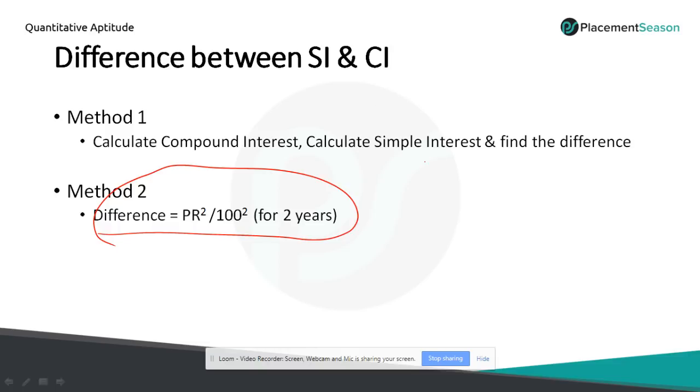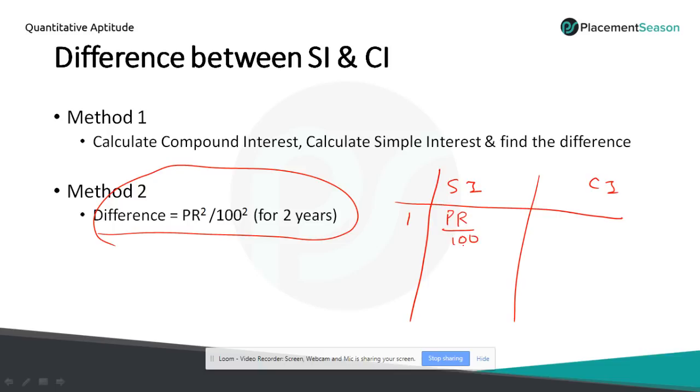So let's take simple interest and compound interest, and we'll be calculating for 1 or 2 years. At the end of the first year, we get PNR by 100, N equal to 1 year. The formula to calculate the simple interest is PR by 100. Similarly, the simple and compound interest are the same for the first year. So N is 1, so P into R by 100. At the end of the second year, simple interest will be the same, PR by 100.